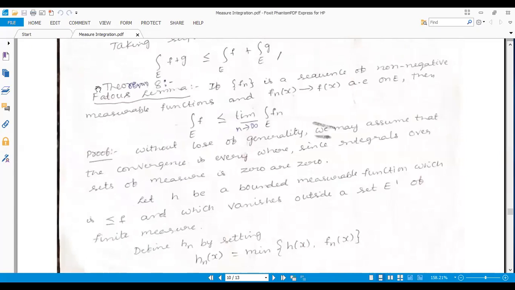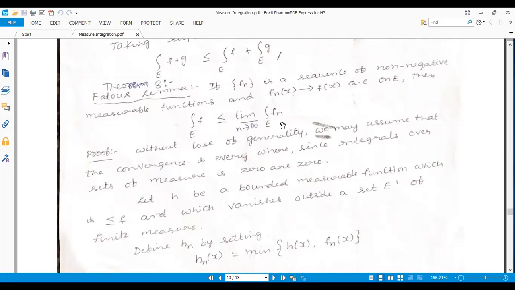we start with Fatou's lemma. What does Fatou's lemma state? Here, there is a sequence of non-negative functions. If fn is a sequence of non-negative measurable functions, and if the limit as n tends to infinity of fn(x) is f(x) almost everywhere on E, then the integral of f over E is less than or equal to the limit inferior as n tends to infinity of the integral of fn over E. This is the Fatou's lemma statement.